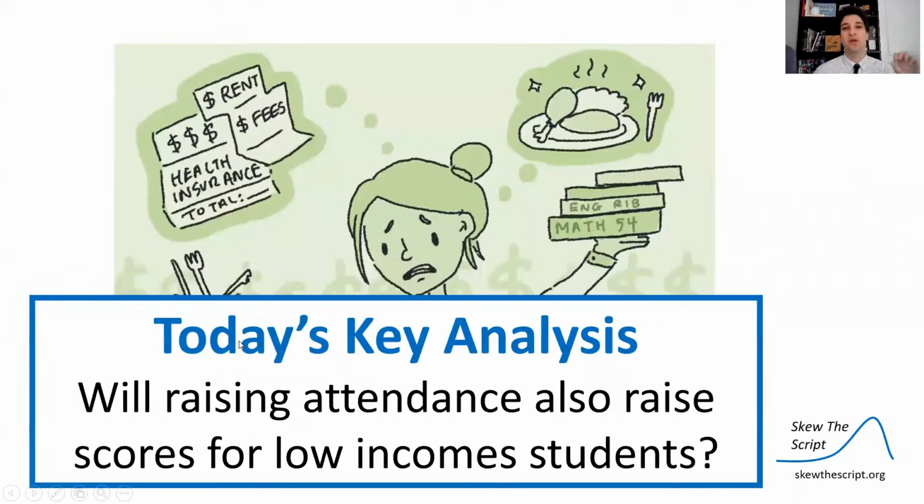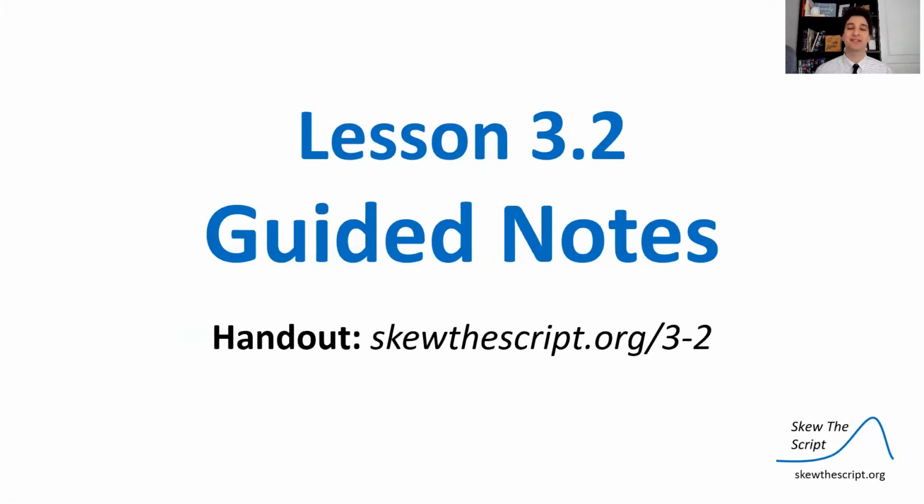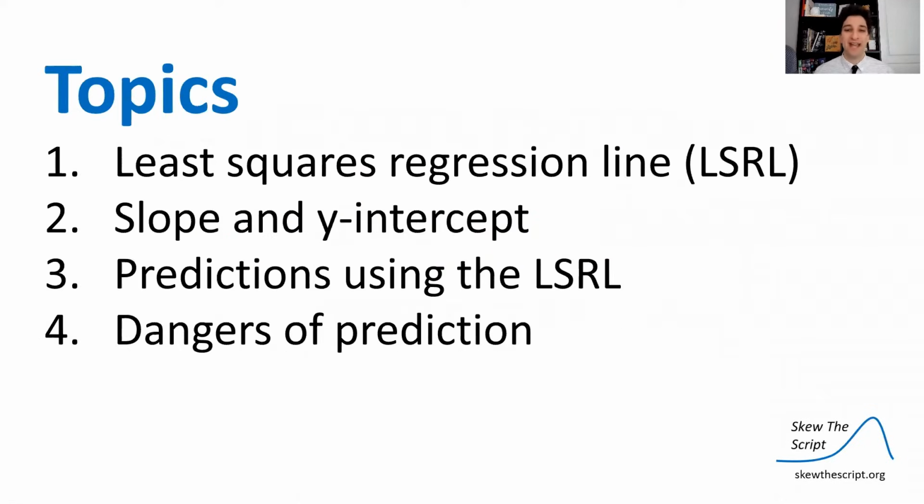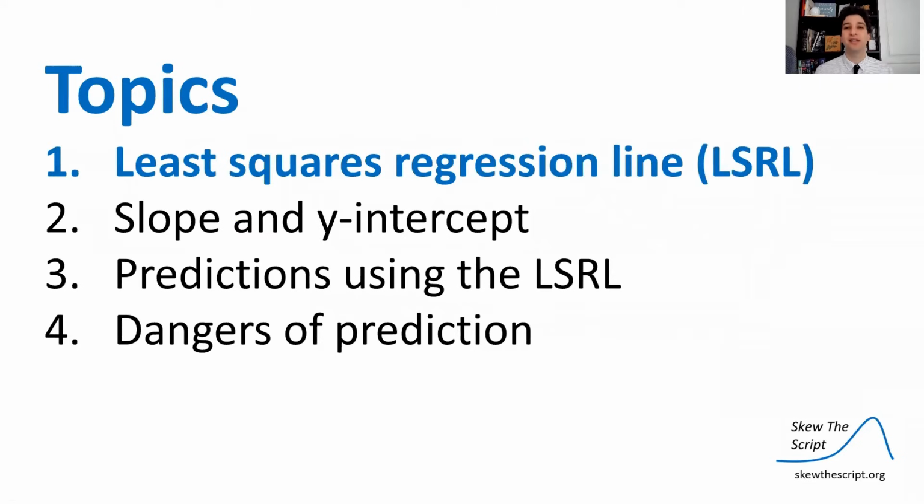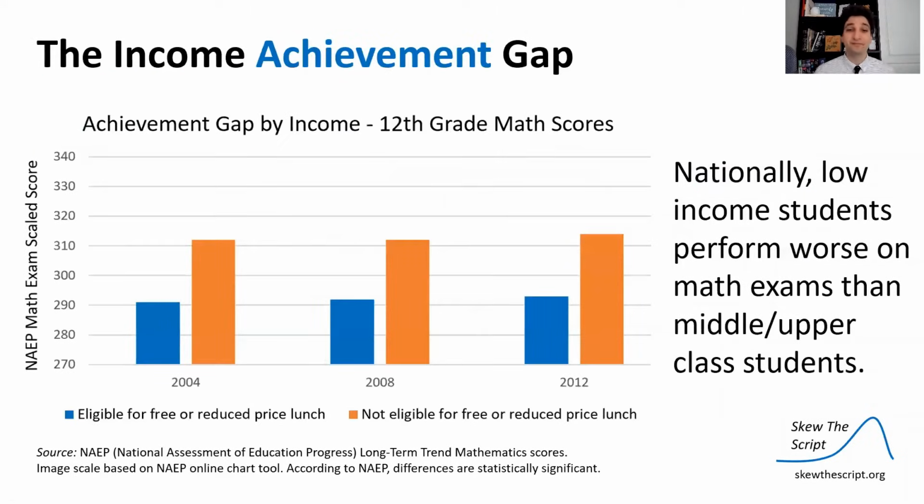And the angle we're going to take specifically today is, will raising attendance also raise scores for low-income students? And I'll explain why we're going to take that angle exactly. We're going into the guided notes now. If you'd like to follow along, please go to the website URL here to find the handout. And we're going to start today with the least squared regression line.